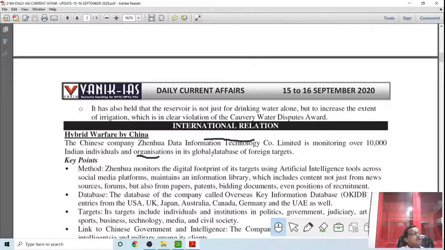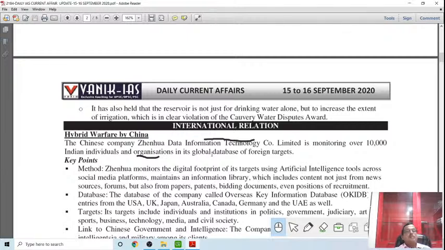This is very sensitive information. Recently it has surfaced that this Chinese company has collected data on 10,000 Indian individuals, politicians, bureaucrats, industrialists, and some common people, including state level leaders, and this is a big threat perception.